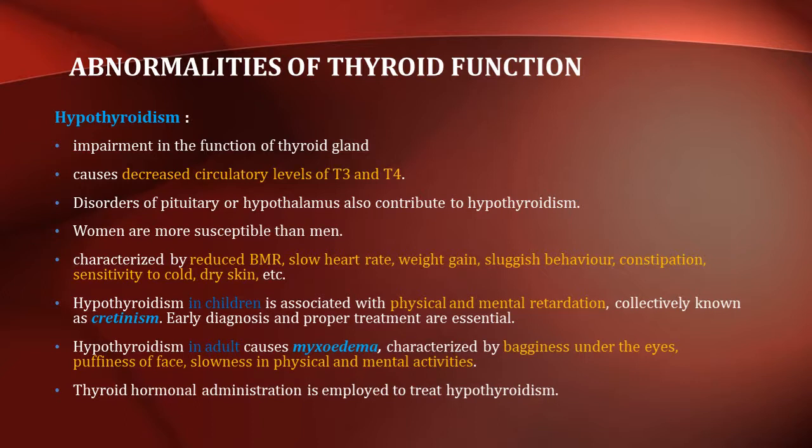Hypothyroidism in children is associated with physical and mental retardation, collectively known as cretinism. Early diagnosis and proper treatment are essential. Hypothyroidism in adults causes myxedema, characterized by bagginess under the eyes, puffiness of face, and slowness in physical and mental activities. Thyroid hormone administration is employed to treat hypothyroidism.